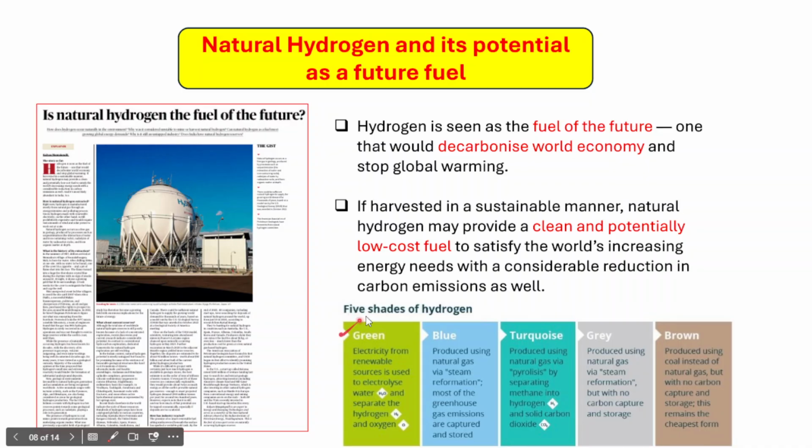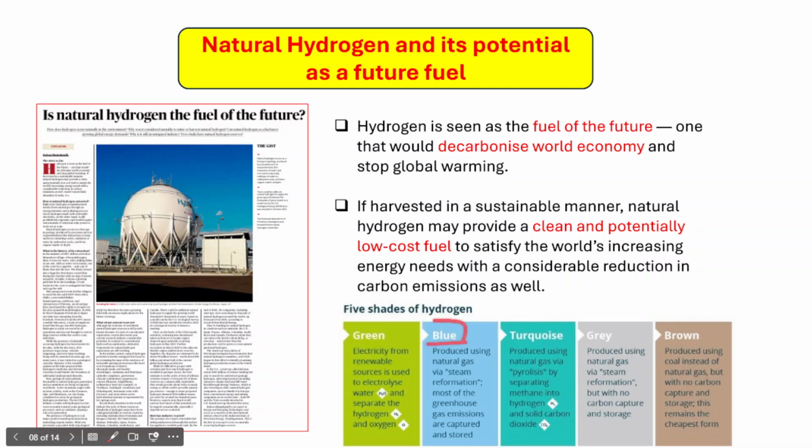So as I have already told you, when we are making hydrogen, it actually requires separation of hydrogen from oxygen. So from within the water you need to separate the hydrogen and oxygen. In green hydrogen, electricity from the renewable sources will be used to electrolyze the water, and electrolyzing water will help separate the hydrogen and oxygen molecules, and ultimately whatever hydrogen is generated will be stored.